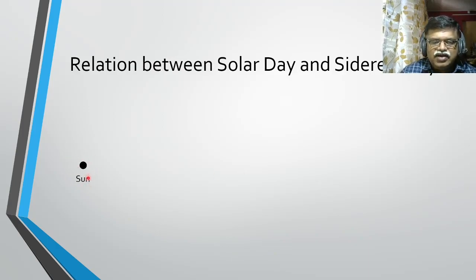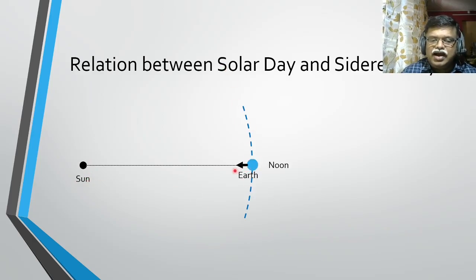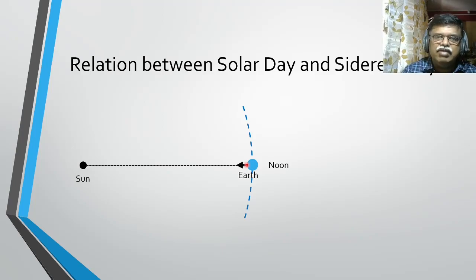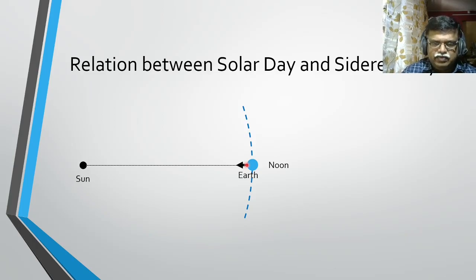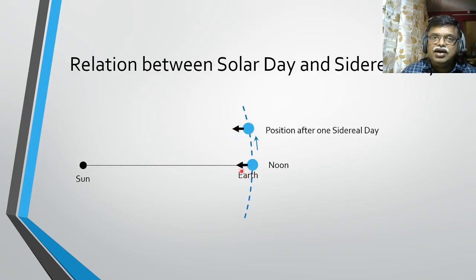So say the sun is over here, and this is the orbit of the earth, and the earth is at this point. You are standing on the earth, and right now the sun is observed overhead, on the meridian line. That's called noon. Now after one complete spin, as the earth moves along its orbit and also spins in the same direction, the earth will reach here. This is one sidereal day. So you can see that your orientation is parallel to your earlier orientation.